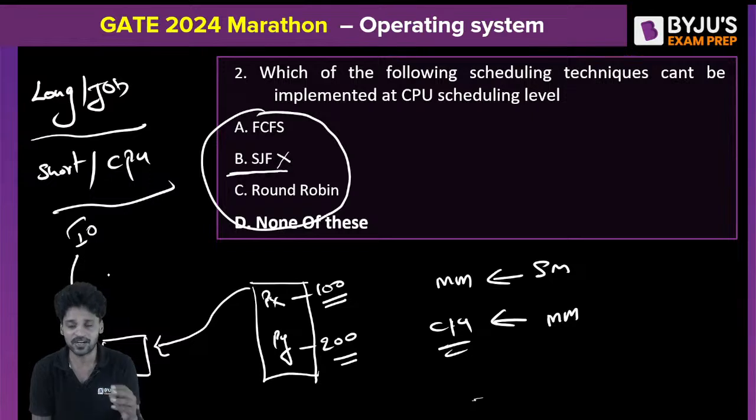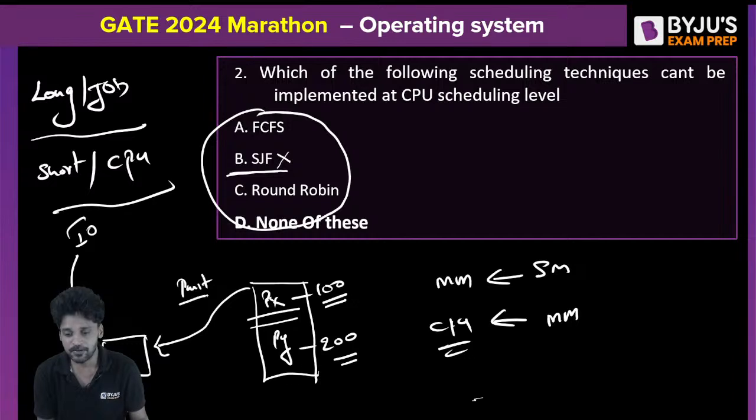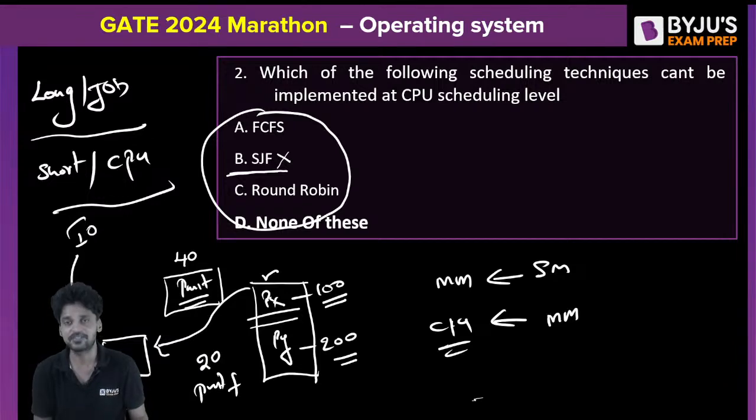For example, this PX has a printf statement, but before the printf statement, there are 40 instructions. PY also has a printf statement, but only after 20 instructions. Are we clear? But for the plain look, PX has a total of 100 instructions, PY has a total of 200 instructions.